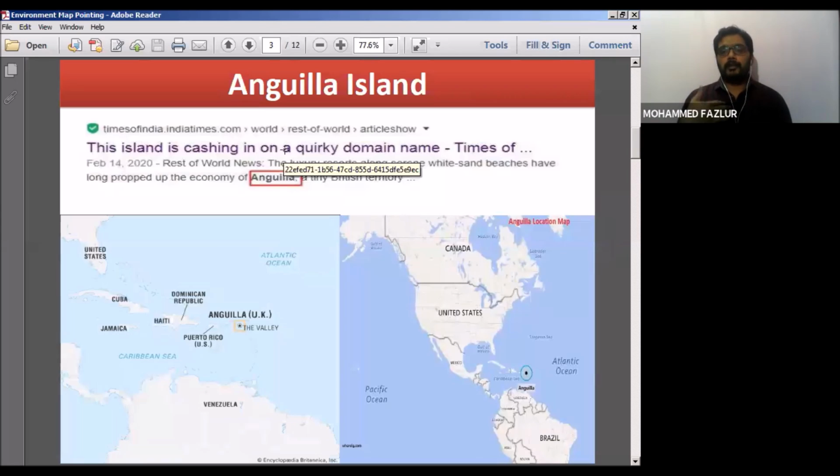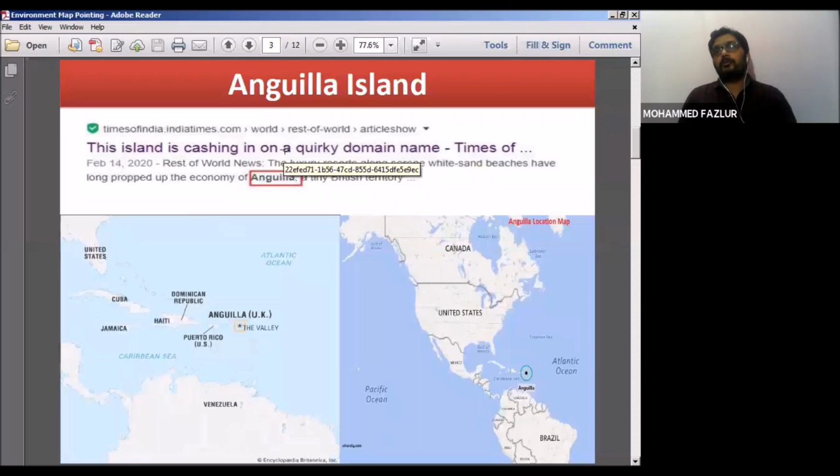Now, whenever a registered company makes use of .ai, that means what? You are making use of this domain name, which needs to be added to your email address. Whenever you use .ai, that means you are paying a certain percentage to Anguilla Island. So this is how Anguilla Island has started earning, due to two reasons. Its economy has developed. First reason is widespread usage of artificial intelligence. Second one is making use of its own domain name.